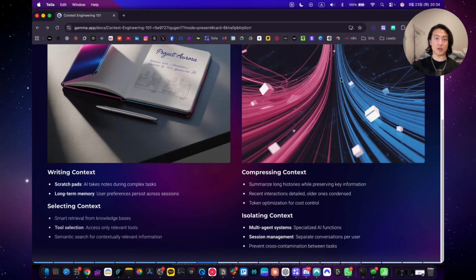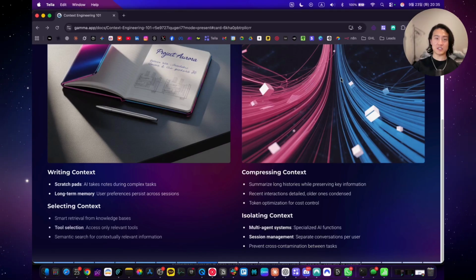So this solves cost and performance problems when conversations get long or information sources become extensive. Compression preserves important information while reducing token usage through intelligent summarization. How does compression work? So recent interactions stay fully detailed because they're the most relevant. Last week's conversations get compressed to key outcomes. So resolved billing inquiry, customer satisfied, no follow-up needed. And last month's interaction becomes a pattern. So the customer prefers email. James prefers to be called Jim, and Jim typically likes to ask technical questions.